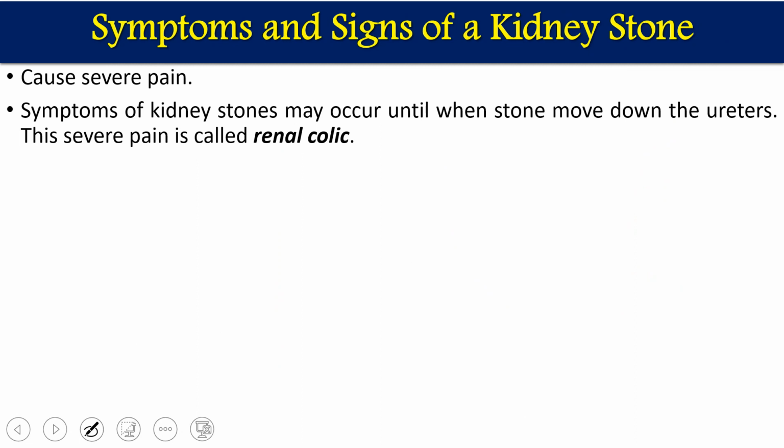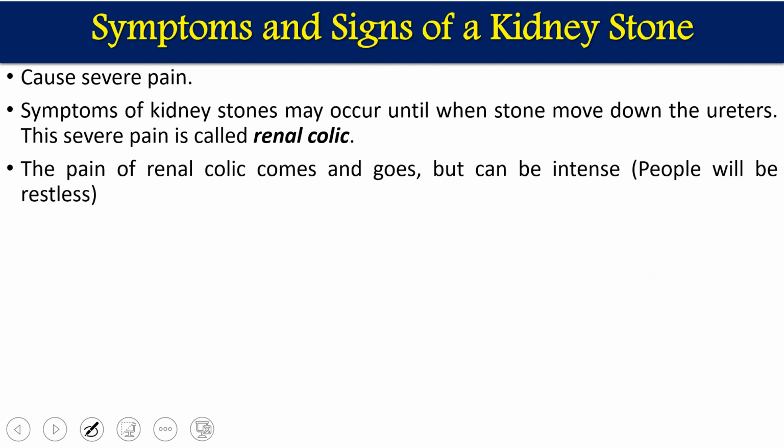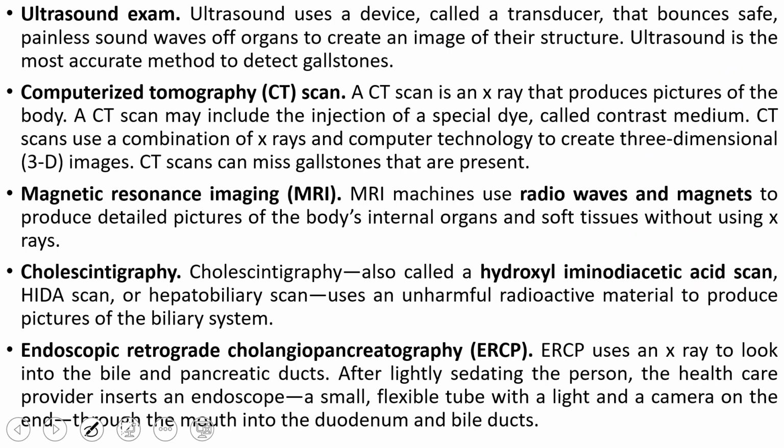Symptoms: it causes severe pain. Symptoms of kidney stones may occur once the stone moves down to the ureter. This severe pain is called renal colic. The pain of renal colic comes and goes but can be intense. People can be restless, and lastly death can occur. Sorry.